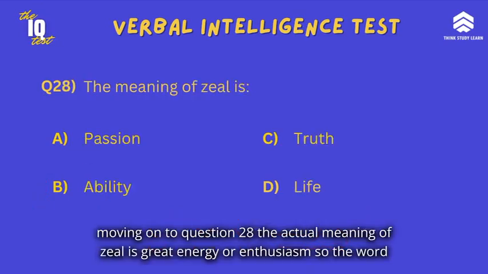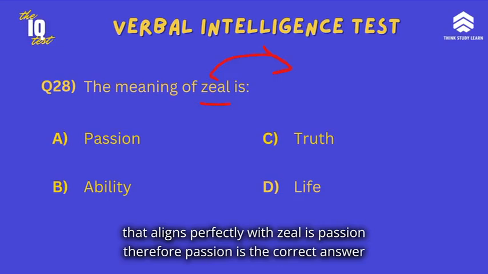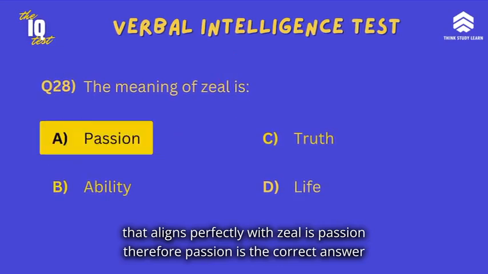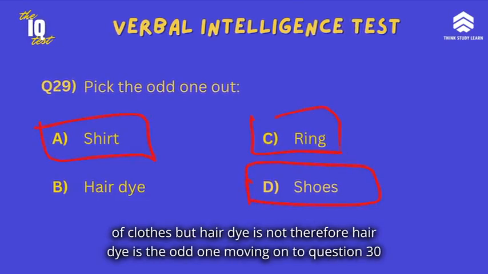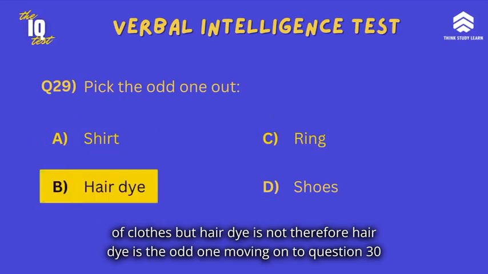Moving on to question 28, the actual meaning of zeal is great energy or enthusiasm. So, the word that aligns perfectly with zeal is passion. Therefore, passion is the correct answer. Question 29 is pick the odd one out. Shirt, ring, hair dye, and shoes. Shirt, ring, and shoes are types of clothes, but hair dye is not. Therefore, hair dye is the odd one.